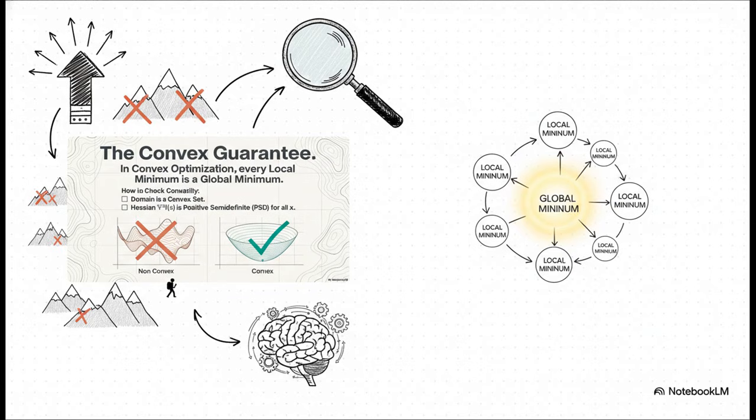Just let that sink in for a second. If our hiker finds what looks like the bottom of any valley, they can stop. They're done. They've found the bottom. There is nowhere lower to go. This is an absolute game changer, and it's why so many people in engineering and data science work so hard to make their problems convex.